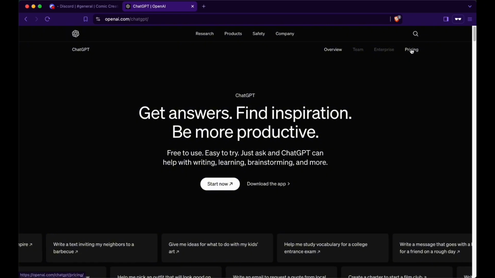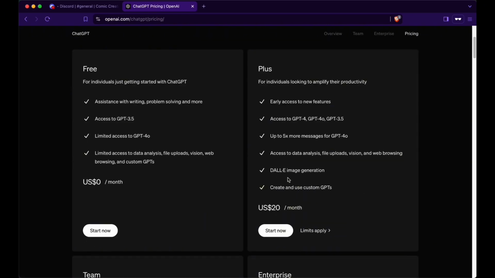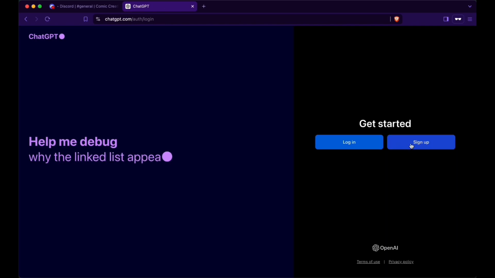And then when looking at pricing, you can obviously use a paid model, which then allows for easier access, and you don't, for example, have to prime it. It would be already able to give you a pretty decent answer. In order to keep the cost down though, we're going to be going with the free model. So you can press here on Start Now. You can then sign up.